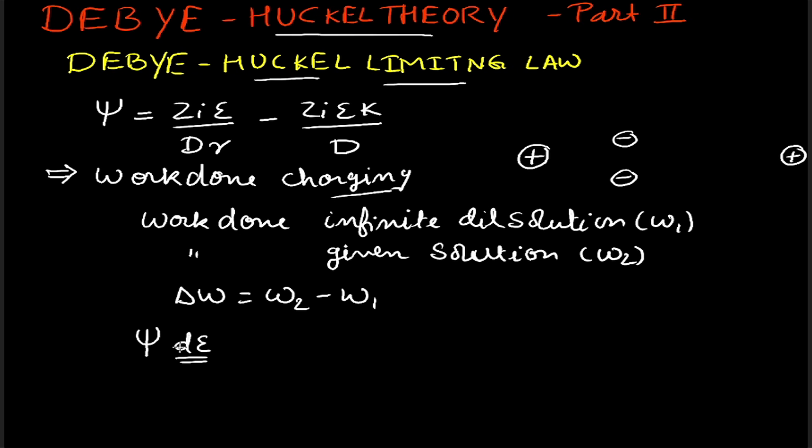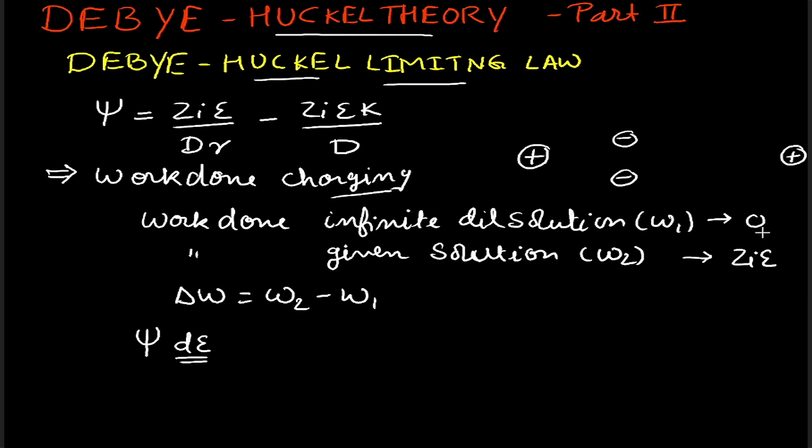Suppose d epsilon is the amount of charge that is being added gradually. Initially, at infinitely dilute solution, the amount of charge will be 0, and at finite dilution we know that the total charge on any particular ion is Zi epsilon.